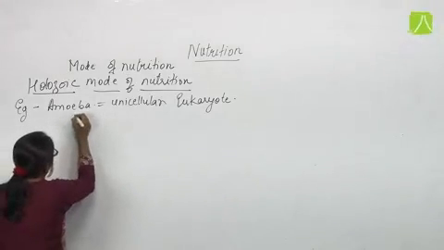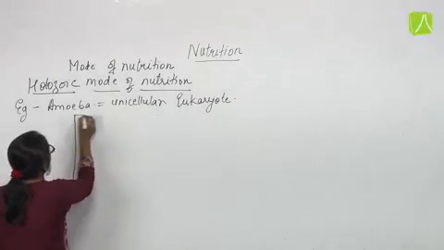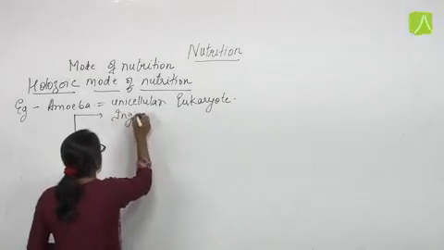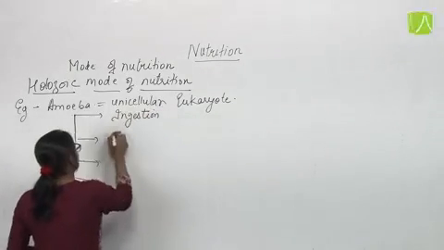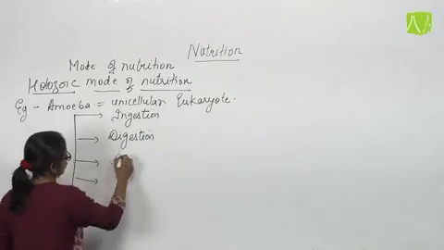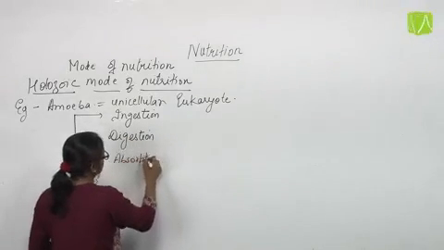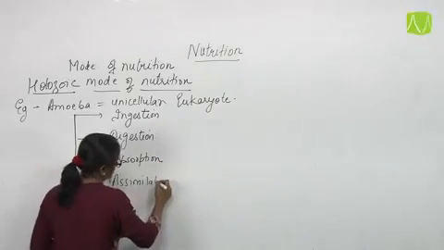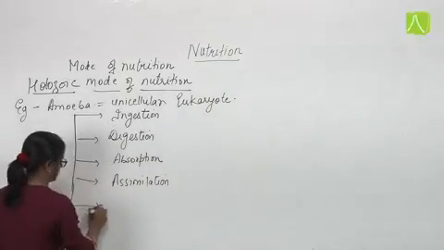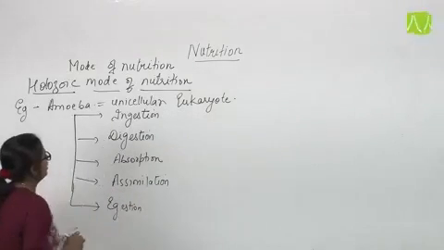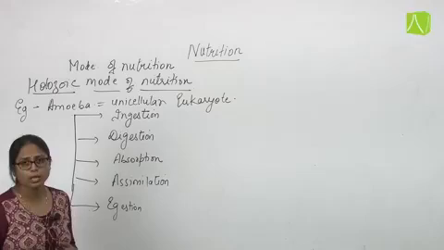It is performing the mode of nutrition in different steps. First, ingestion, digestion, absorption, assimilation, and then egestion. So these are majorly five steps in which nutrition is performed by amoeba.